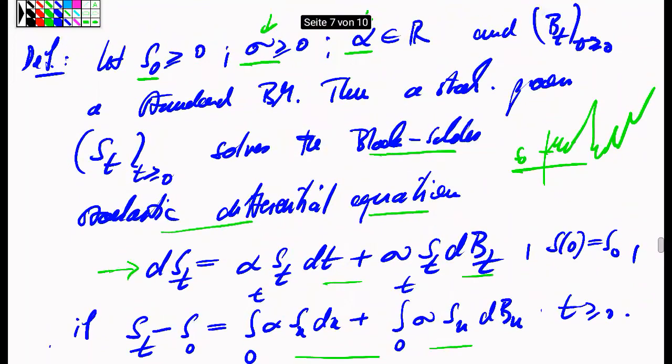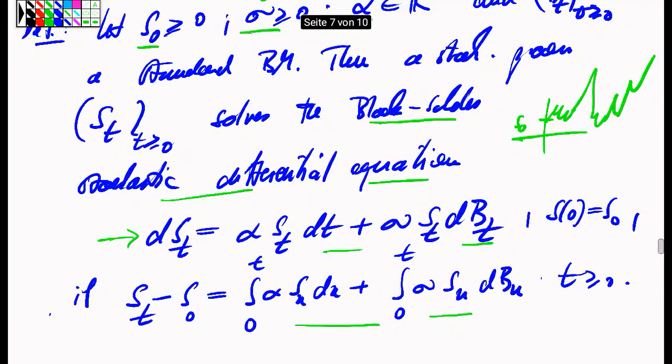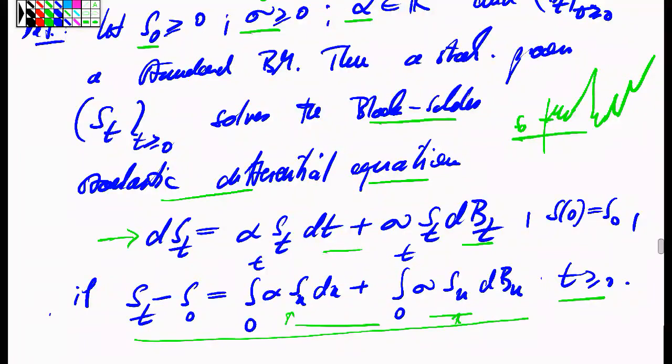So a stochastic process is called a solution to this Black-Scholes stochastic differential equation if for all times t we have an integral equality which involves on both sides of the equation this stochastic process, where on the left-hand side, since this is the integral with respect to stuff that happened in the past, the whole past of this stochastic evolution or this quantity is appearing.